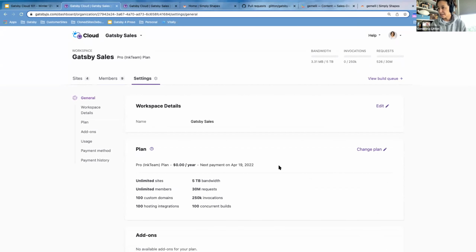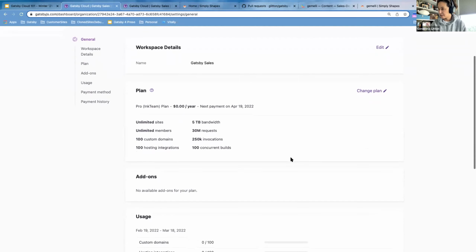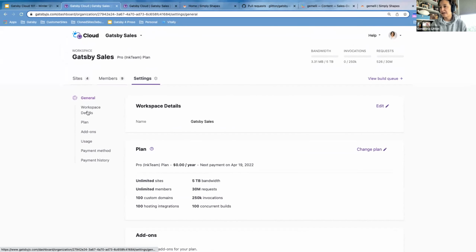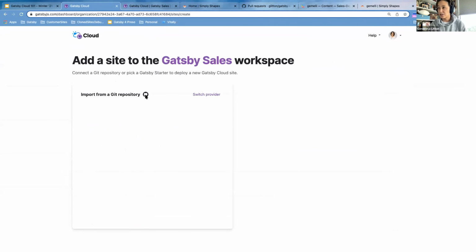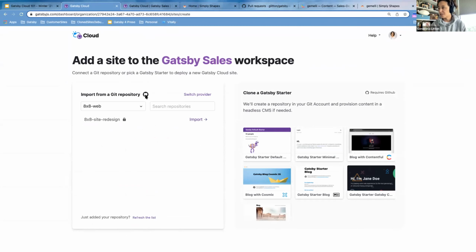And here in the settings, you can see the plan that your workspace has. So that's what you'll get. Now let's do create. Let's actually add a site. So you simply just follow this user interface.